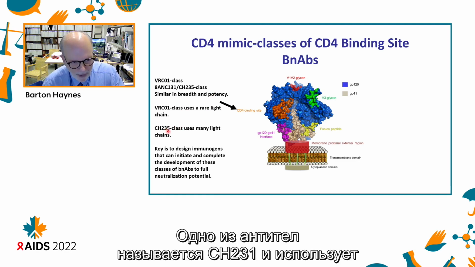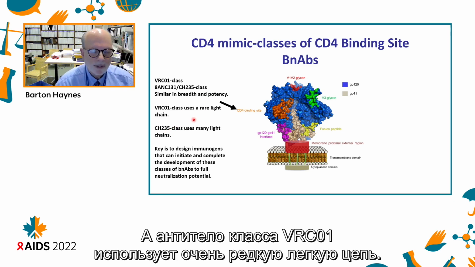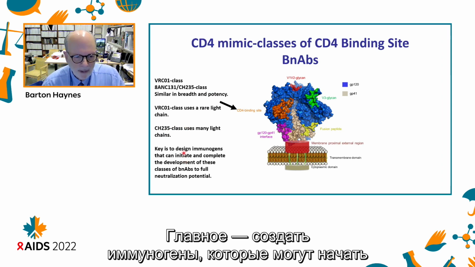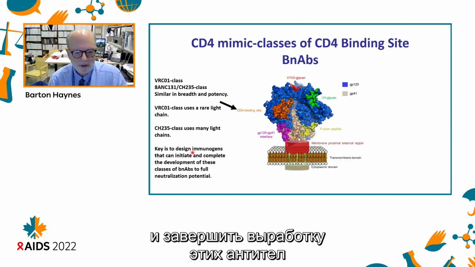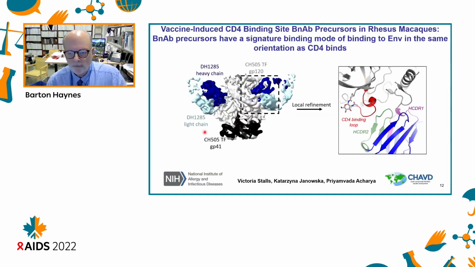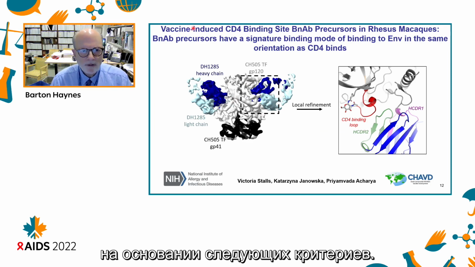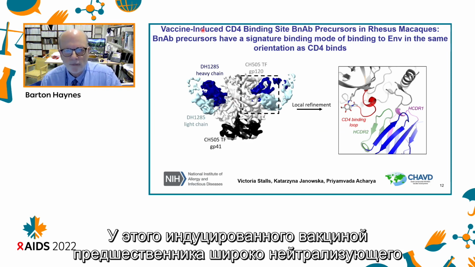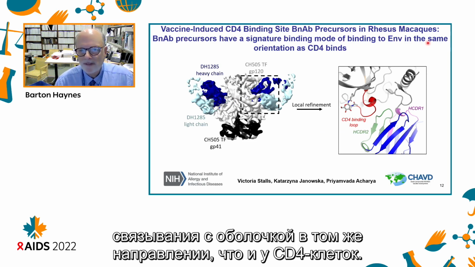One of the antibodies, called CH231, uses many different light chains, whereas the BRCA1 class uses a very rare light chain. And the key is to design immunogens that can initiate and complete the development of these antibodies to full neutralization potential. We've initiated such a lineage, a CH235 type of lineage, by the following criteria: vaccine-induced CD4 binding site broad neutralizing precursors in macaques have a signature binding mode of binding to the Env trimer in the same orientation as CD4 itself binds.